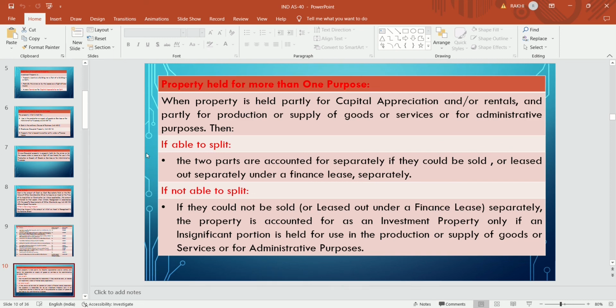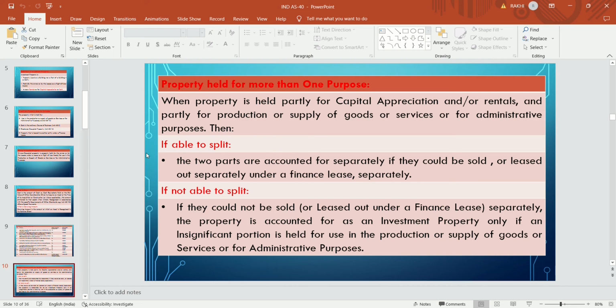When the property is held partly for capital appreciation or rentals, and partly for production or supply of goods or services, or for administrative purpose, meaning the property is used partly for renting or capital appreciation and partly for office use, then if the company is able to determine the value of the asset and split it, they will account for it separately, partly as PPE and partly as investment property.